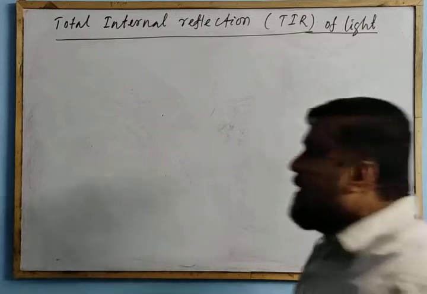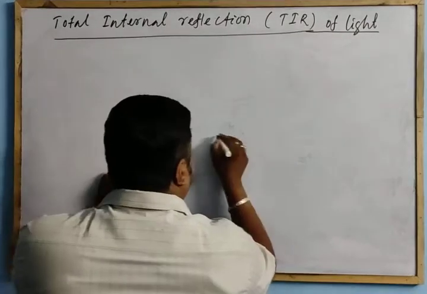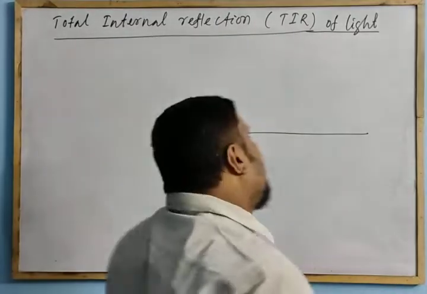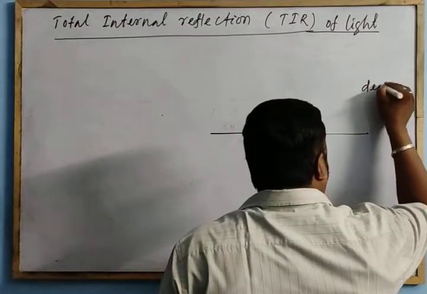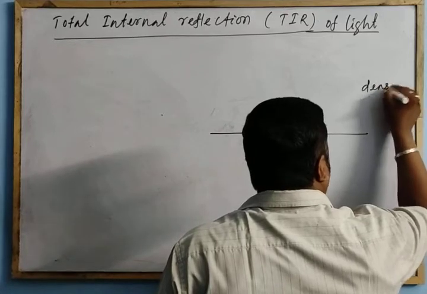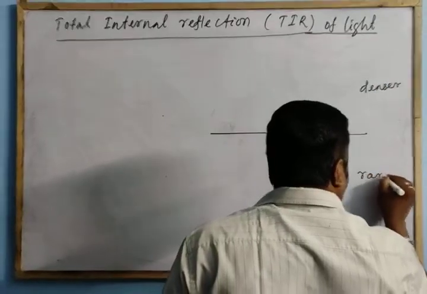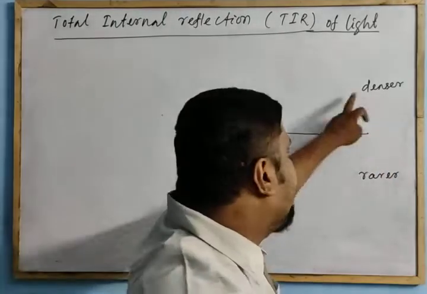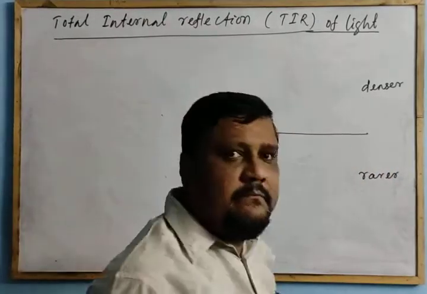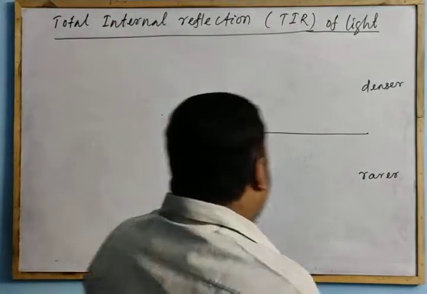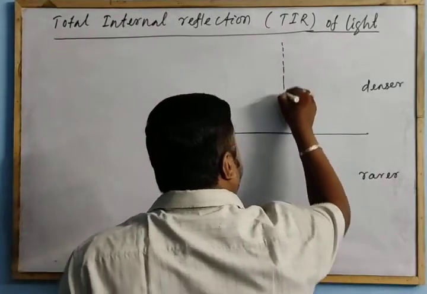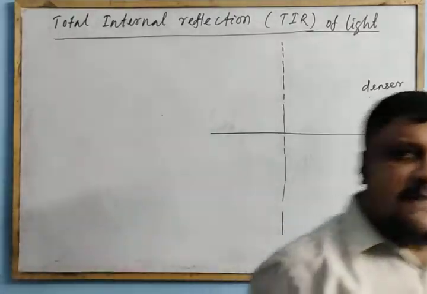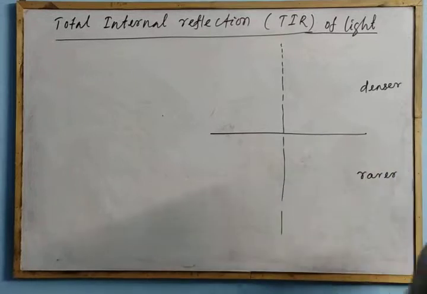Very interesting. What is TIR? First, to understand that, let this be an interface of two media. Let a ray of light be traveling from denser to rarer. That is most important: the ray is traveling from denser to rarer. If it is not traveling from denser to rarer, there is no TIR. Clear? And let this be the normal to the interface of the two media, denser and rarer.